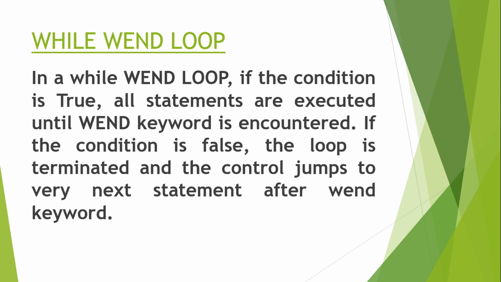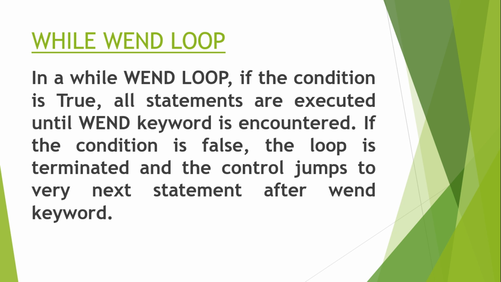Just like FOR and NEXT, the two keywords we have in the FOR-NEXT loop, in the WHILE-WEND loop also we have two keywords: one is WHILE and one is WEND. With the WHILE keyword we have to give a condition, and as long as the condition is true, your loop will execute itself.